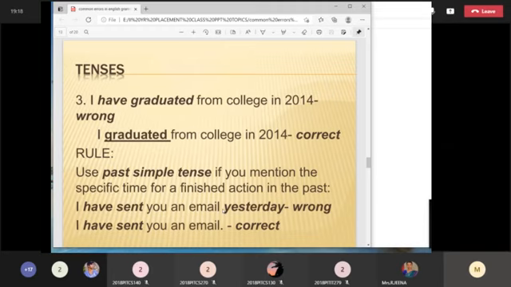So "I have graduated from college", you have to use only simple past tense. I have graduated, so what tense is it? It is wrong. You have to use only simple past tense: I graduated from college in 2014. If you mention a specific time, in 2014 I graduated, if you mention any specific time, you have to use only simple past tense. Okay, that is a rule.